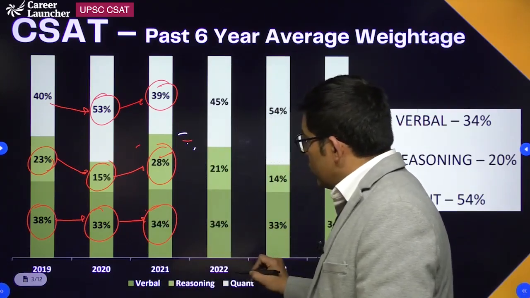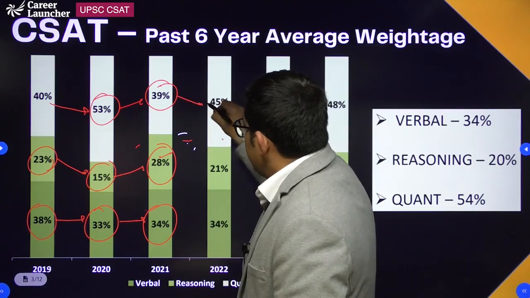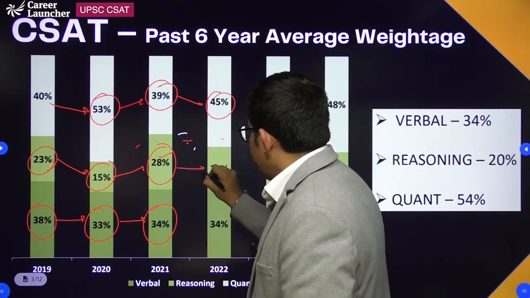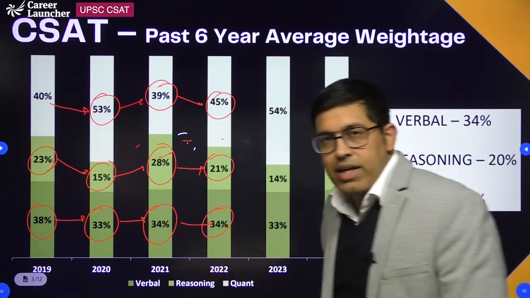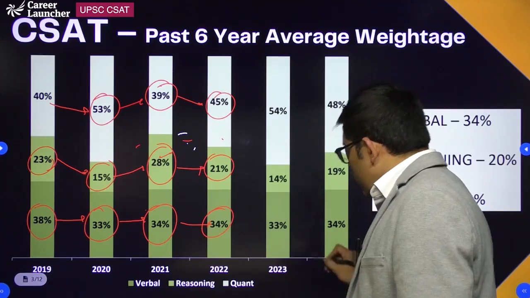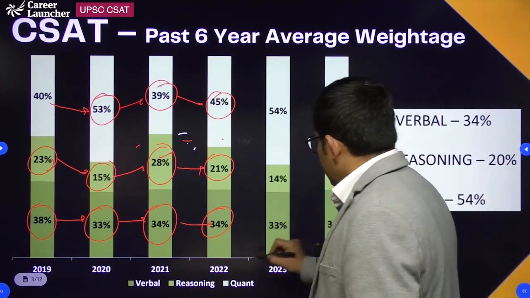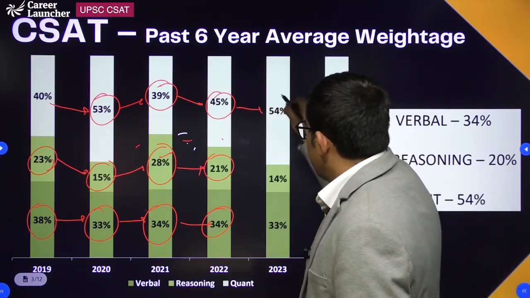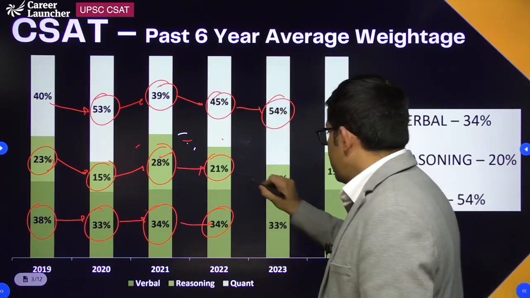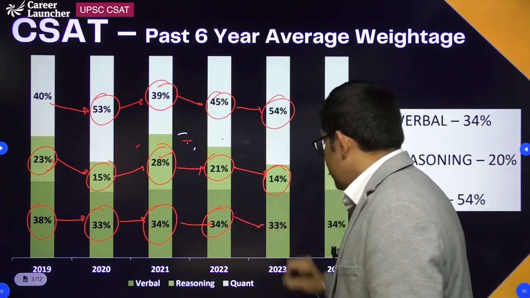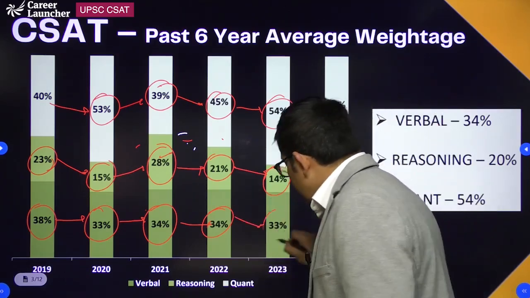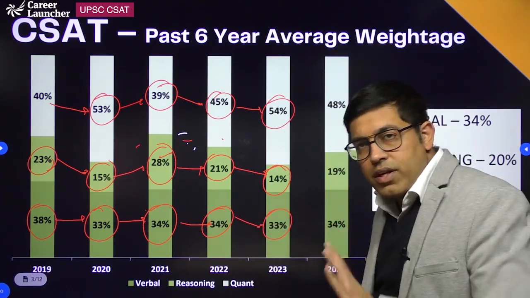Now 2022, maths from 39 to 45, reasoning from 28 to 21 and reading comprehension again at 34%. 23, so from 22 to 23, maths again increased to 54%, reasoning reduced to 14% and your reading comprehension again is at 33-34% range.